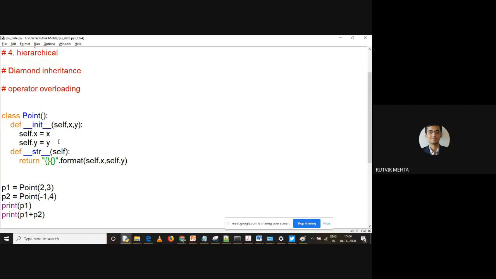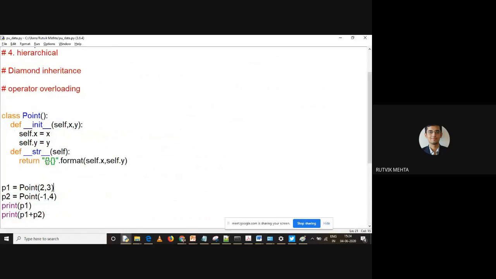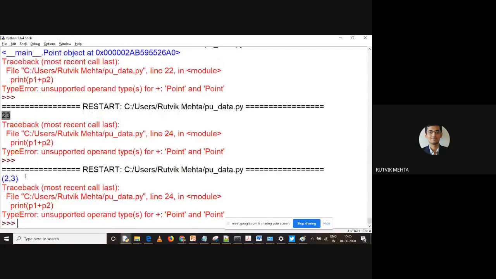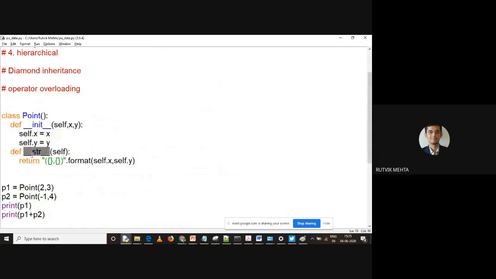And if you can see now, it is printing 2, 3, right? So what is 2, 3? 2, 3 is the x and y values. So we can format it in better ways. We can make it like this, comma. So now it will print it as proper point, right? And the point values are 2, 3, right? So this is how you can overload string method for this point class.